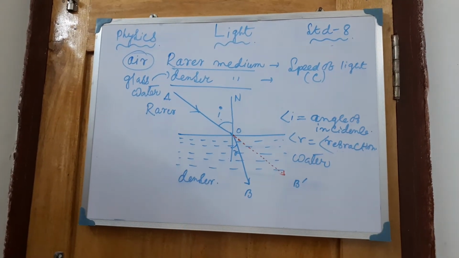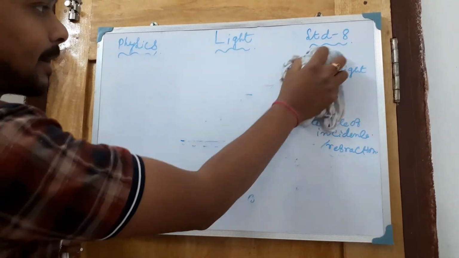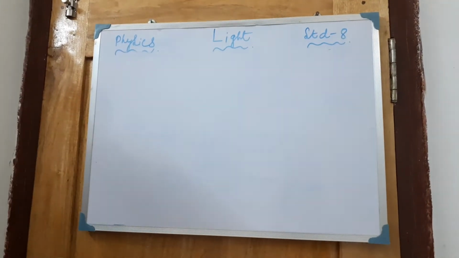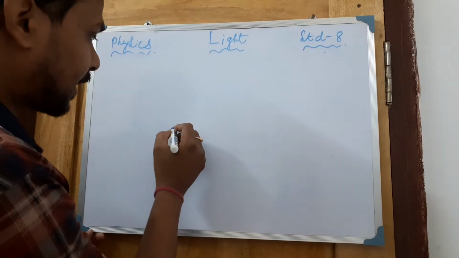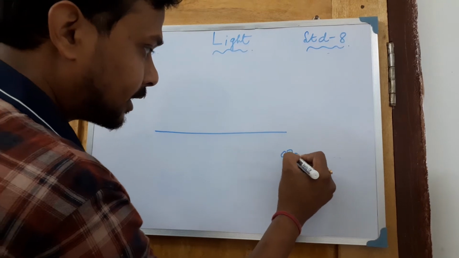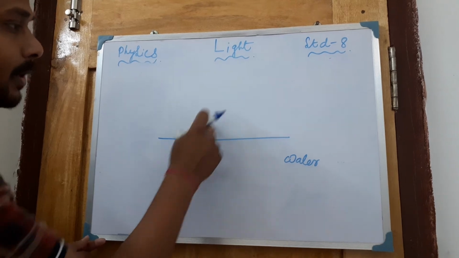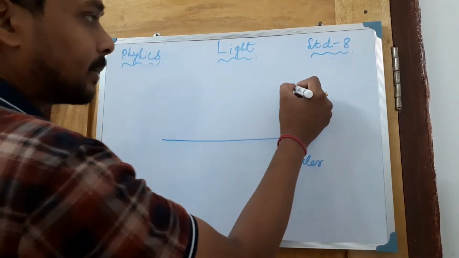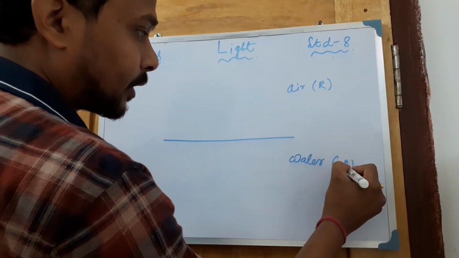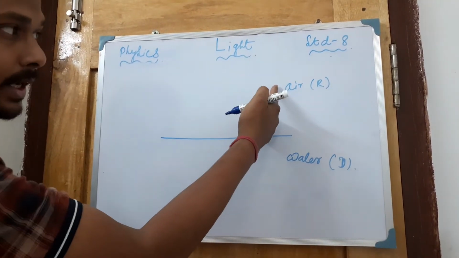Now what will happen if this phenomenon is reversed? If this is reversed, what will happen to the ray of light? Will it bend towards the normal or go away from the normal? We will see. The difference here is that below this, water is present, and someone is focusing a torch from here in this way, so the ray of light goes from the water to the other medium, that means the air medium. So this is the rarer medium and this one is the denser medium. The ray of light is going from the denser medium to the rarer medium.